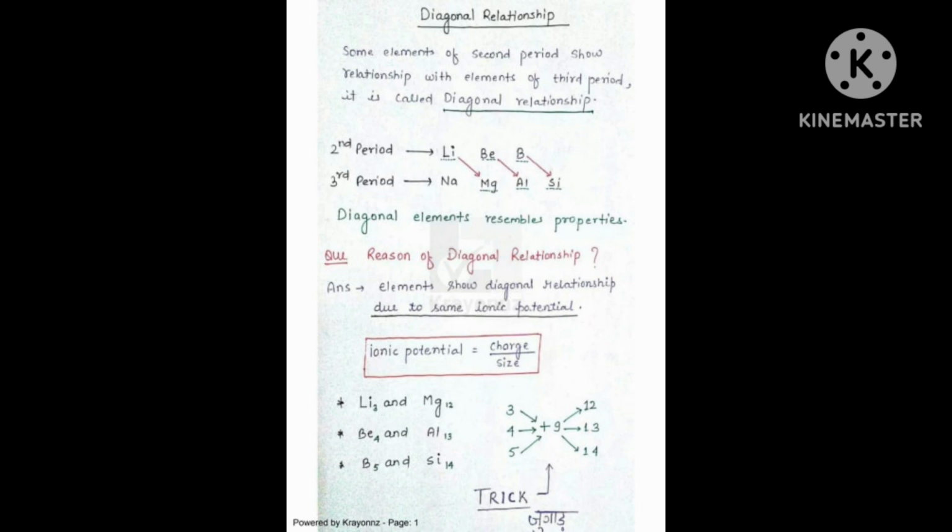This is the complex anion. Complex cation and complex anion both form, because the electron is there in the solution. Due to this electron, the solution is conducting.